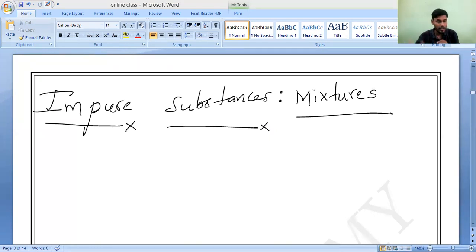Correct or not? Monish, can you read again? What is the definition of pure substance? Please read louder. Laksha, can you read? Manya, any one of you.